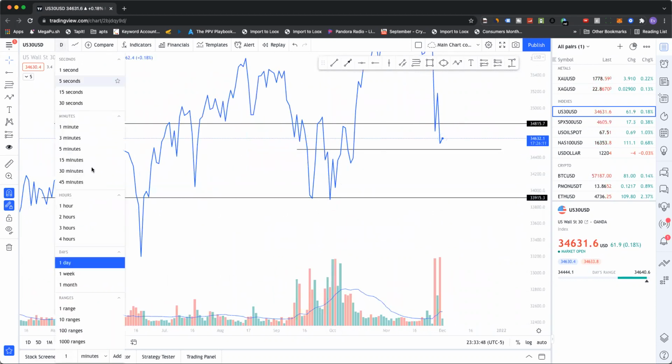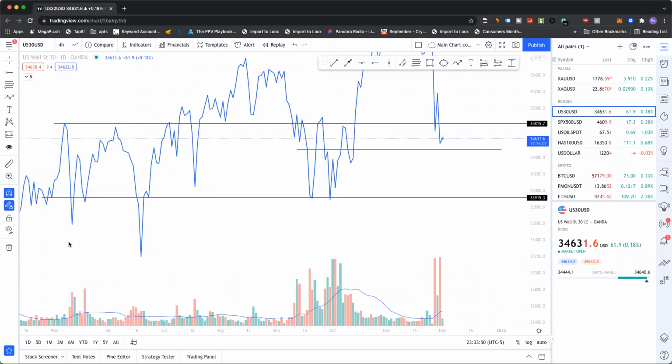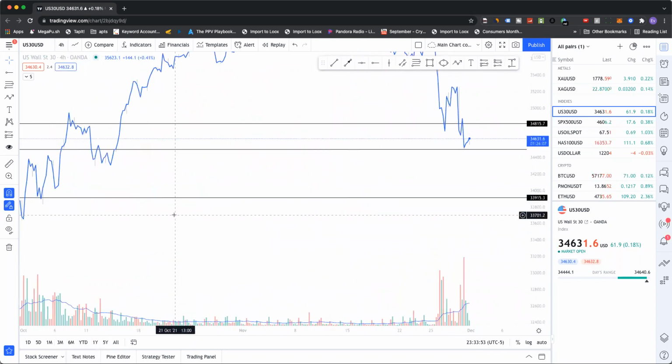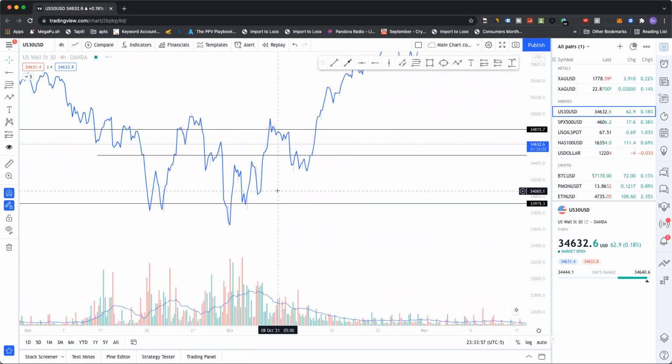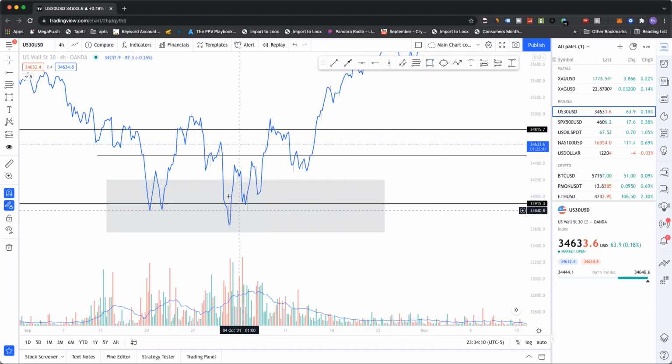We can go down to a 4 hour and try to find something. Here I see a manipulated level. You could also use this as a lower level, or we could also use this because it's in confluence with the weekly time frame. But nonetheless, in this area here, I'm going to be looking for buy setups on lower time frames.